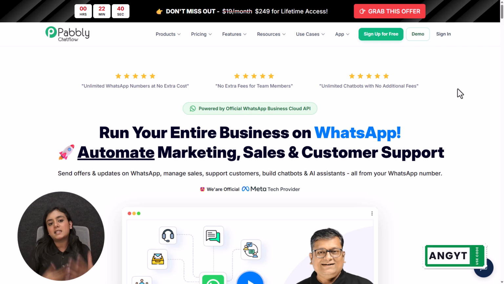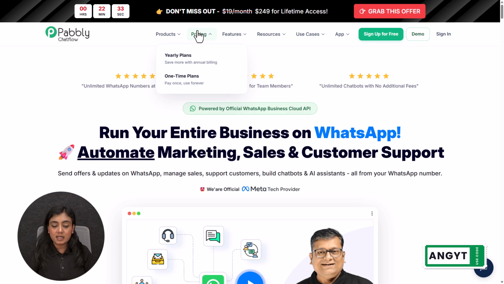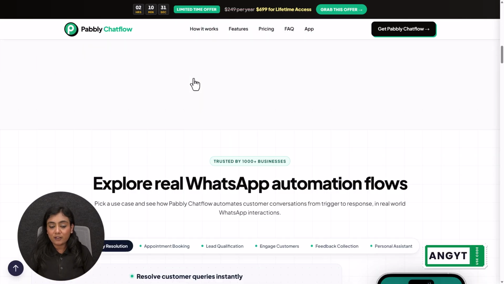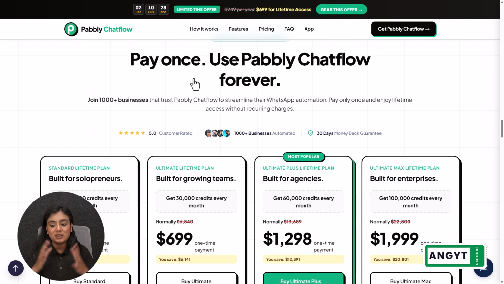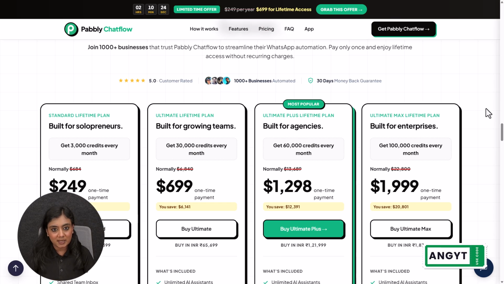Okay, now let's discuss one more thing, that is the pricing of Pabbly Chatflow. Instead of hiring an entire team and paying salary to every single employee, you can purchase Pabbly Chatflow's one-time plan. So these are the one-time plans of Pabbly Chatflow that you can see on the screen. You don't have to pay the subscription bill every single month.